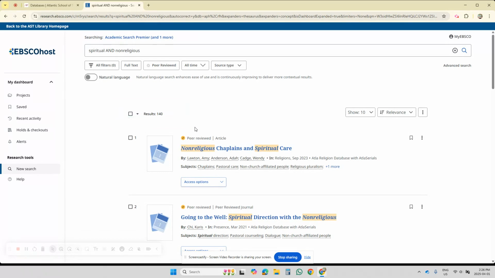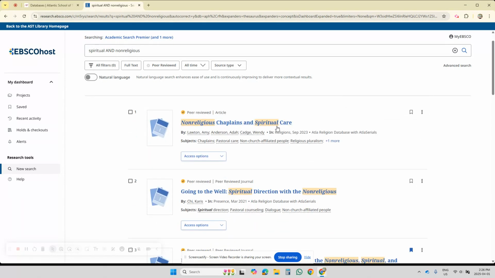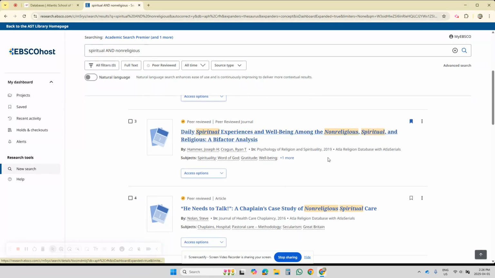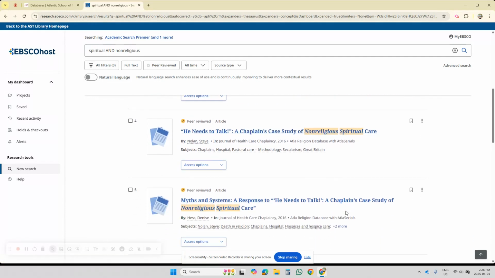So let's take a look at some of the articles. Non-religious chaplains in spiritual care. Remember, be liberal about what you add. See over here the bookmark icon? Let's click on it. Going to the well, spiritual direction with the non-religious. Okay. Daily spiritual experiences, that was the one we located originally. He needs to talk, a chaplain's case study. Interesting. Chaplain's case study of non-religious spiritual care.